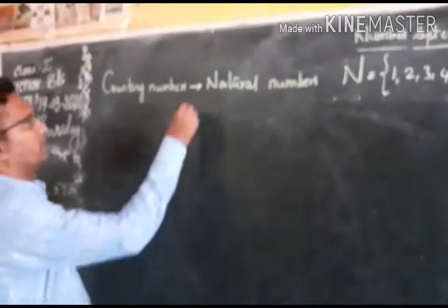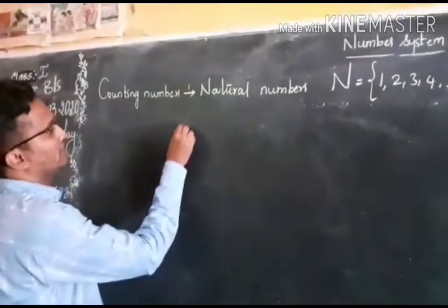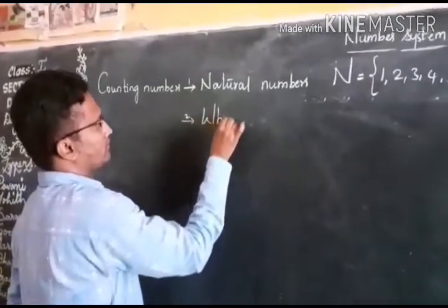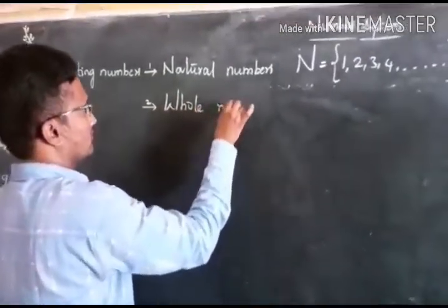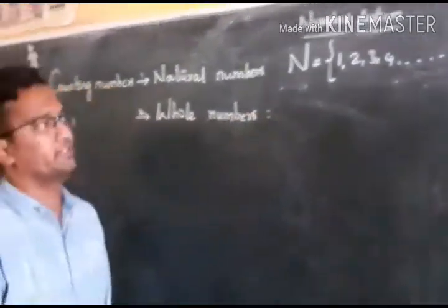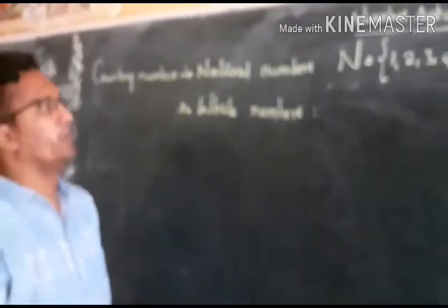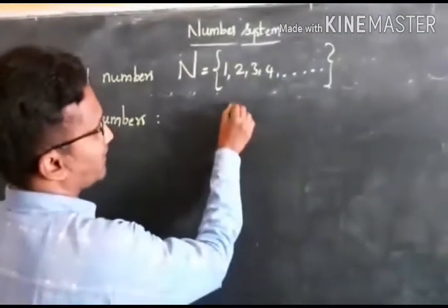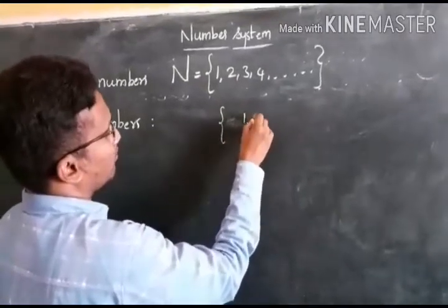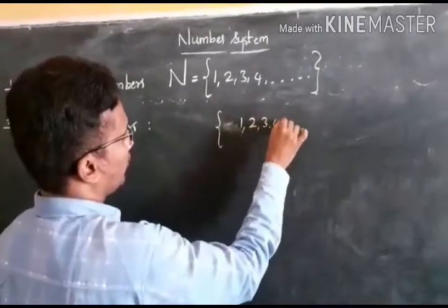And the second one in the number system is whole numbers. What are the natural numbers present above? 1, 2, 3, 4, and so on.